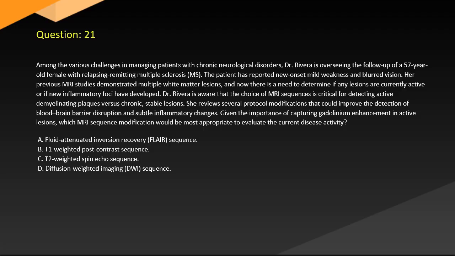She reviews several protocol modifications that could improve the detection of blood-brain barrier disruption and subtle inflammatory changes. Given the importance of capturing gadolinium enhancement in active lesions, which MRI sequence modification would be most appropriate to evaluate the current activity? A. Fluid attenuated inversion recovery (FLAIR) sequence. B. T1-weighted post-contrast sequence. C. T2-weighted spin echo sequence. D. Diffusion-weighted imaging (DWI) sequence.